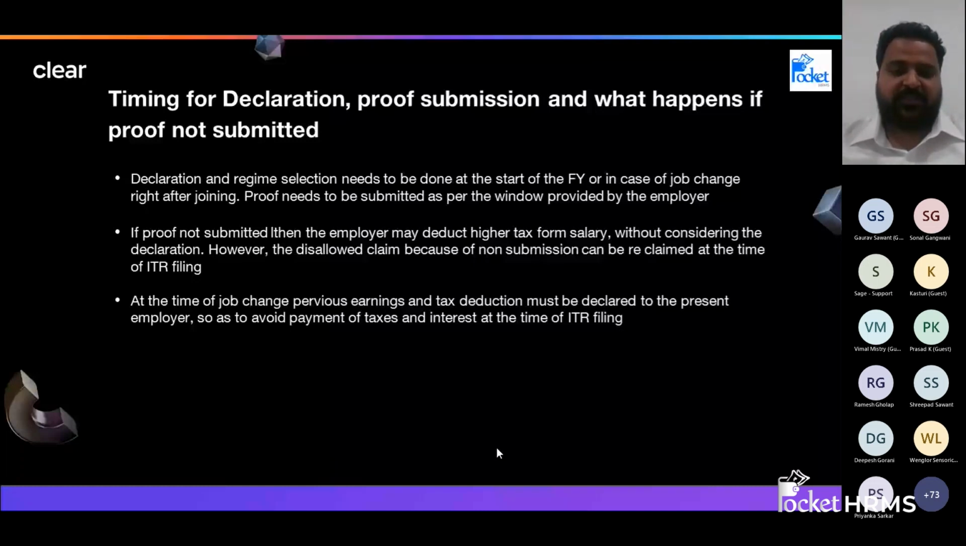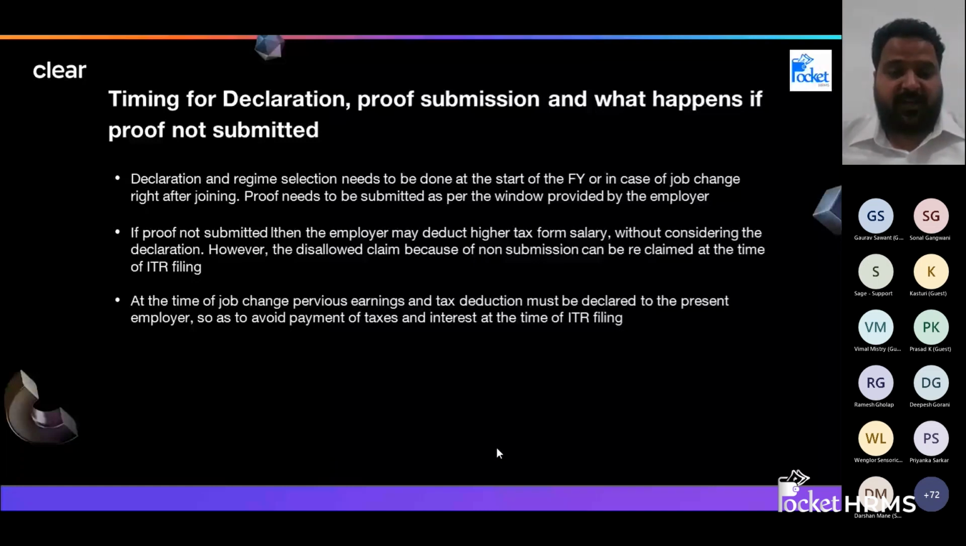Now coming to proof submissions, I'll just inform you about the documents, what all you have to submit. Say for example, if you're paying rent and we want to claim HRA, a rent agreement is a must. If you do not have a rent agreement, you can submit your rent receipts, what you are paying to the landlord. Please make sure that you have a record of monthly payment. You can get it signed by the landlord.